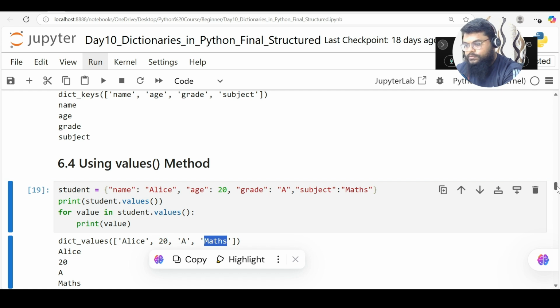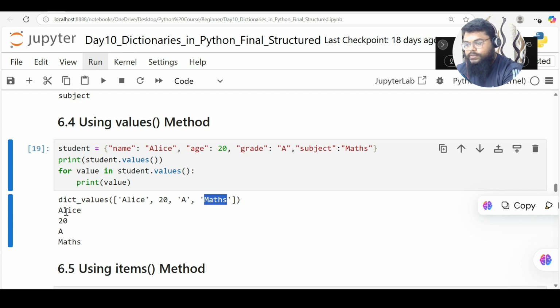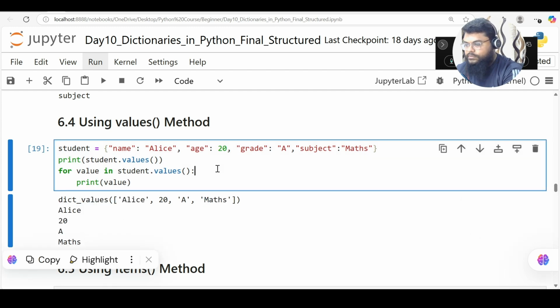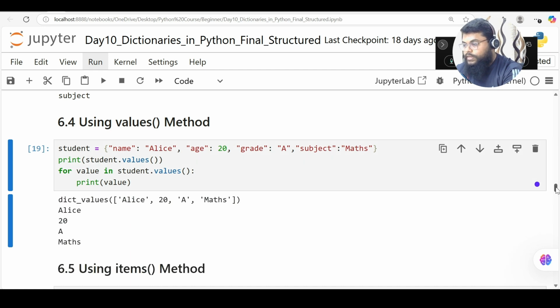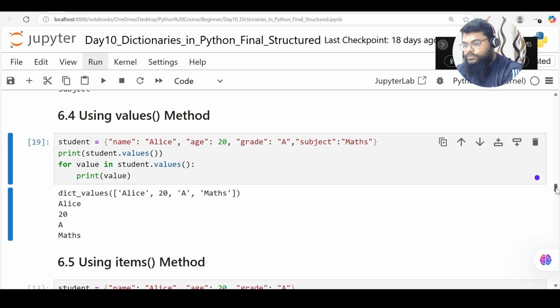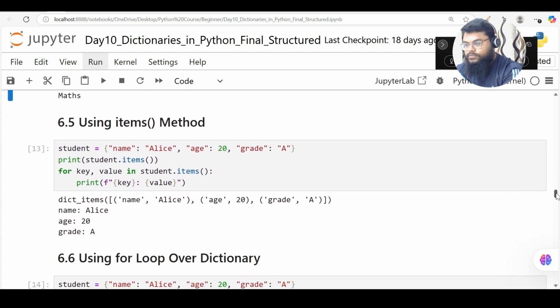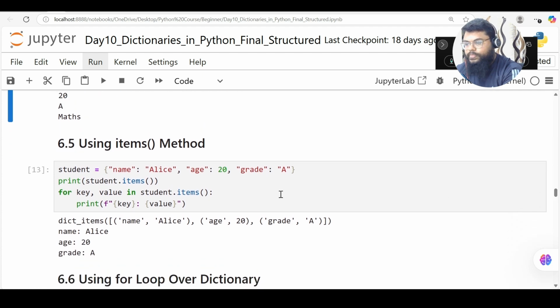Those values, I'm unpacking them, and I'm just displaying them separately here: Alice, 20, A, maths. Now we can combine these keys and values together. We'll see that also.